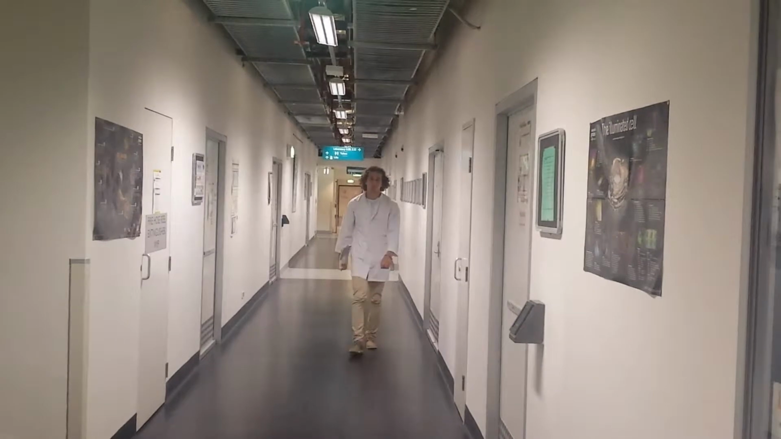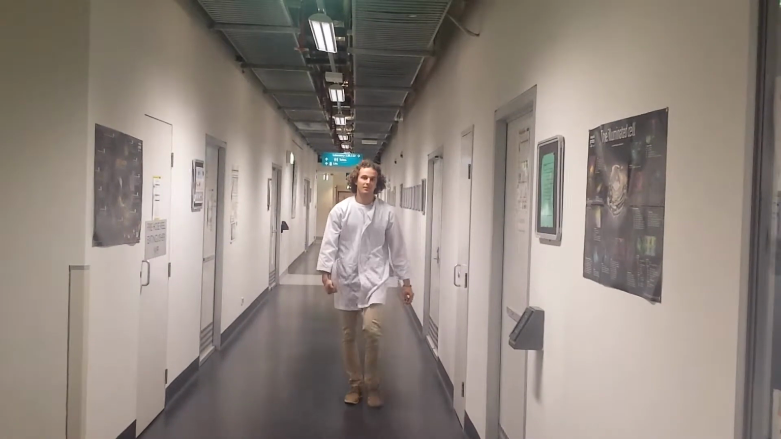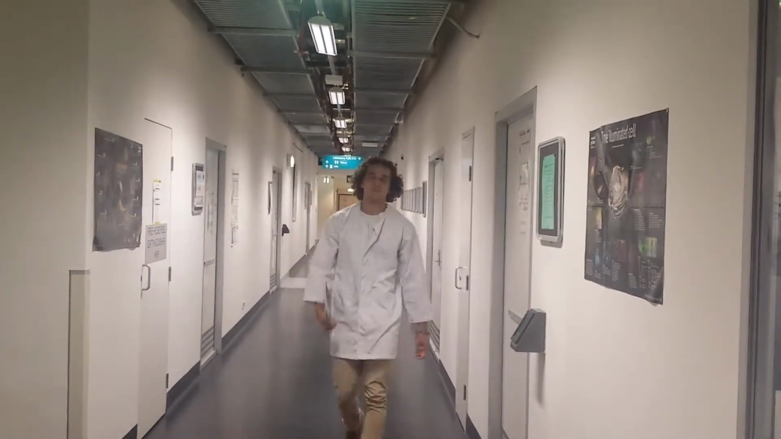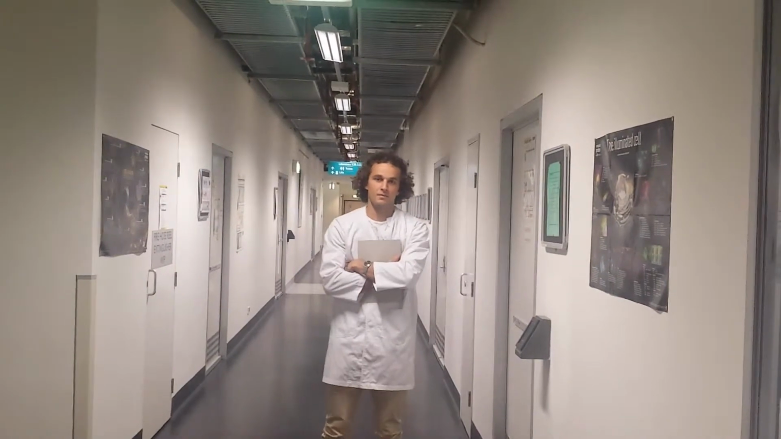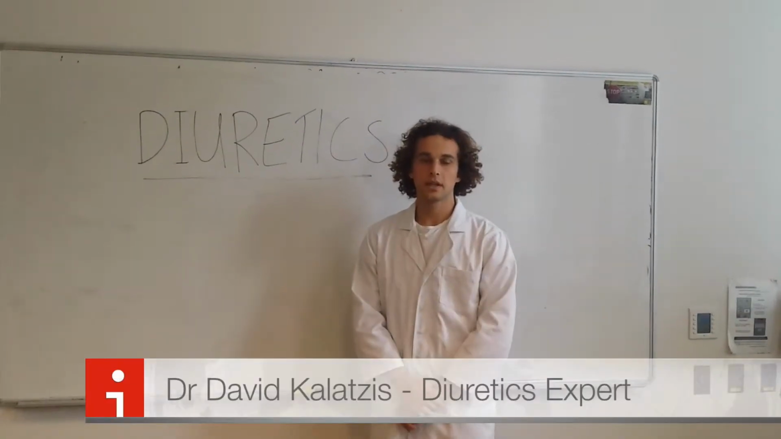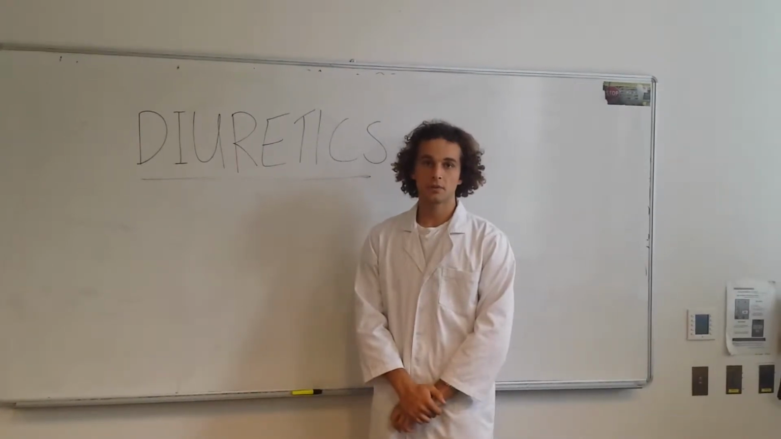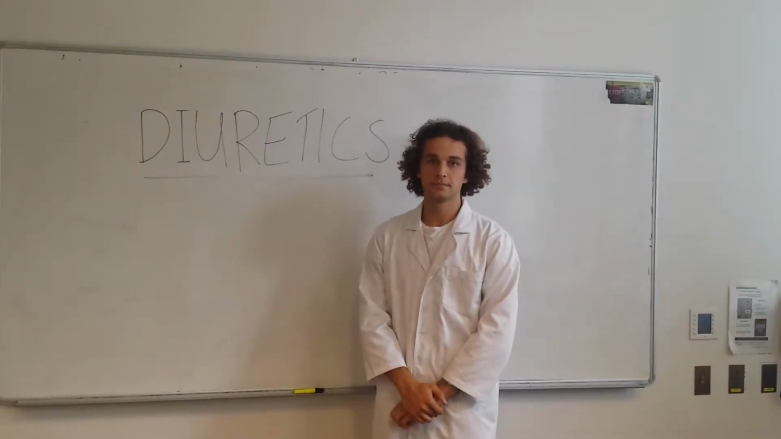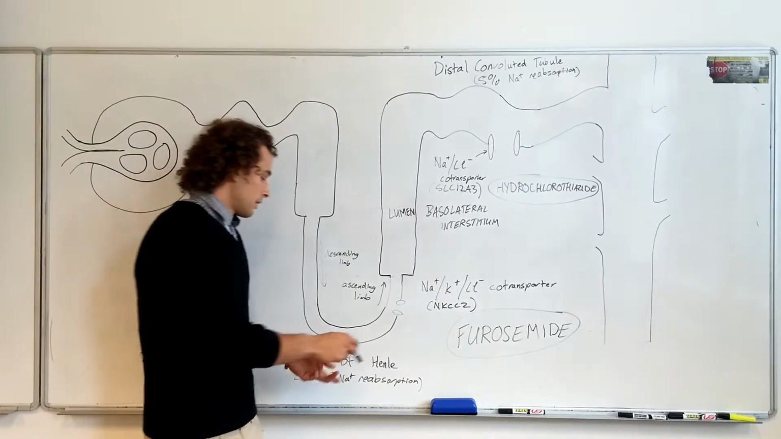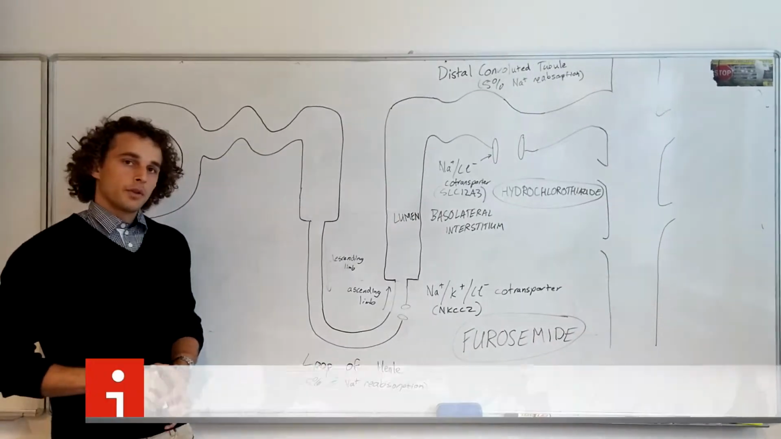To answer these questions, we asked Dr. David Kalatzis, a world-renowned leading expert in diuretics. Diuretics are a class of drug that increase the volume of urine produced by promoting the excretion of sodium and water from the kidneys. Furosemide targets the loop of Henle in the nephron of the kidney.